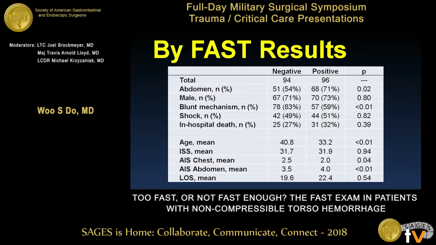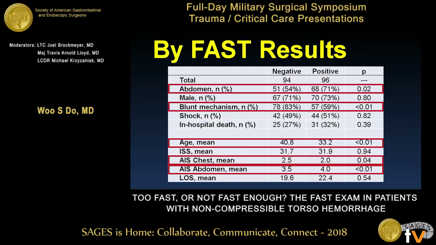Does this actually impact the overall outcome? You see up top, it says negatives and positives, and I'll again emphasize that because all these patients had true injuries, these are either false negatives or true positives. Across the board, we saw quite a few significant differences, but I'll point out a couple things that were not significant, and this is important to note. Between the patients that had a false negative and a true positive, there was no difference in shock at presentation, in overall in-hospital mortality, the patient's ISS score, or their length of stay. So very interesting: what's the clinical implication of having this false negative? Well, a lot of the variables that we look at that matter don't seem to make a big difference.